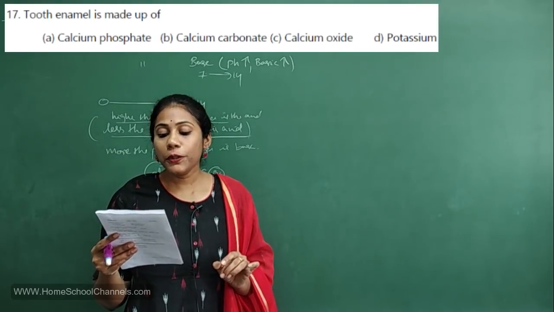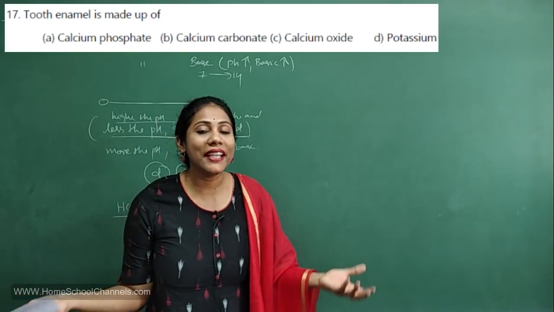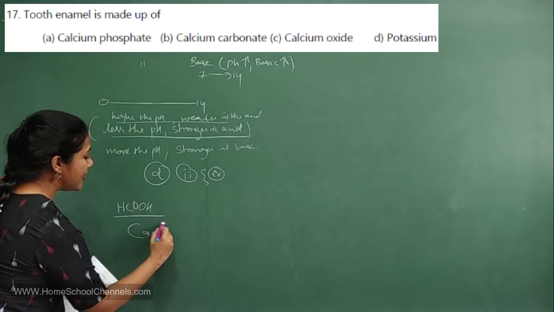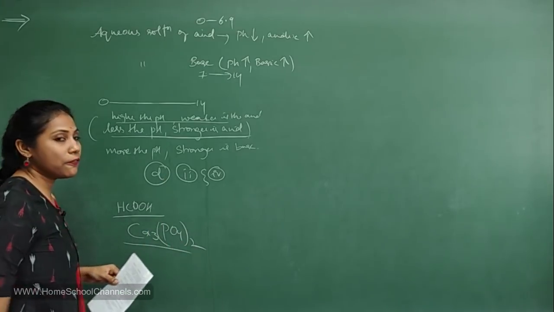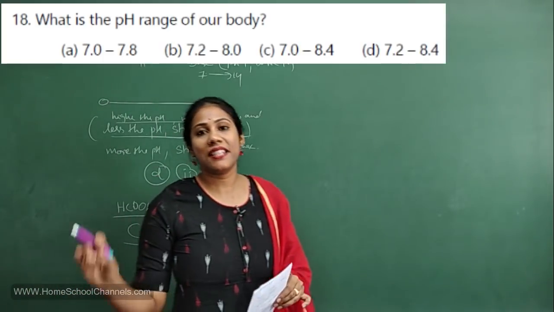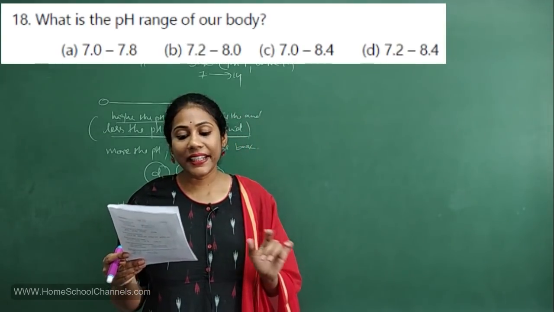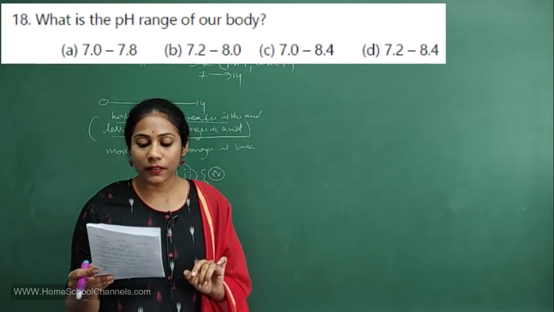17th question. Tooth enamel is made up of, we all know that tooth enamel is made up of calcium phosphate, Ca3(PO4)2, right? So calcium phosphate is the substance present in tooth enamel. Okay. 18th question. What is the pH range of our body?